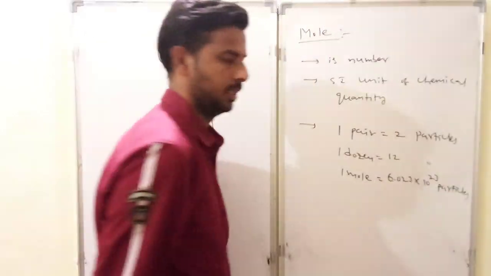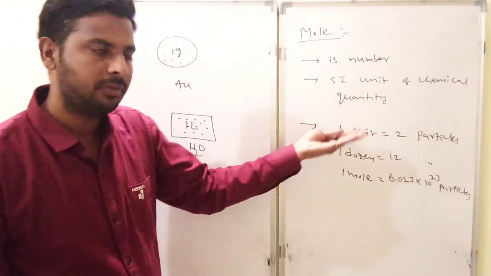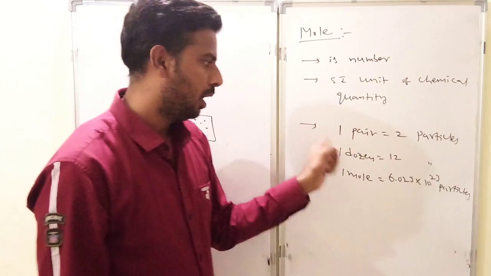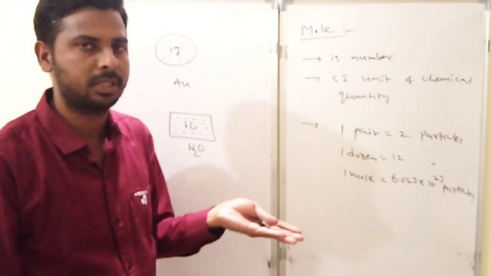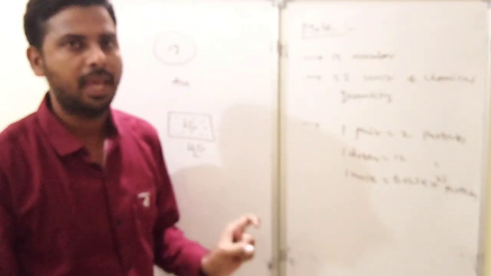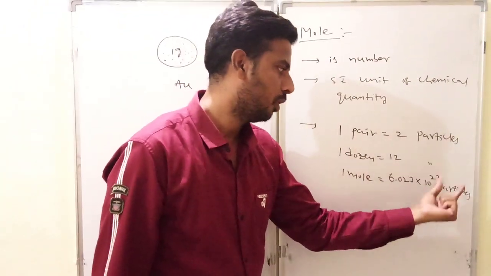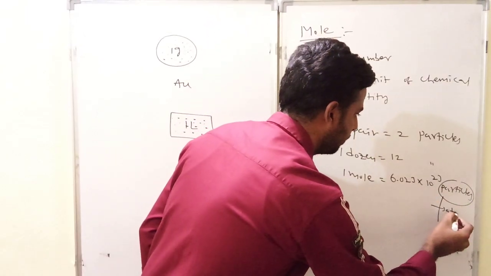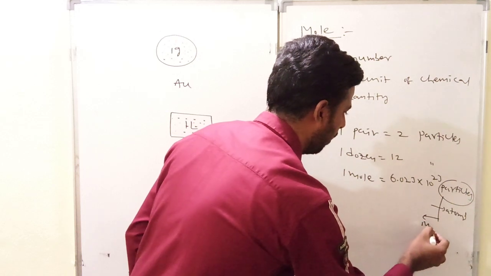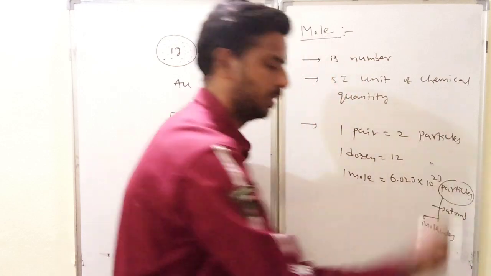One pair is 2 particles for any things, and 1 dozen is 12 particles, which we regularly use in the case of fruits especially. Similarly, in the case of atoms, molecules, ions and electrons, we can use this notation. 1 mole is equal to 6.023 into 10 power 23 particles. Here, particles can be atoms or molecules or ions or electrons.